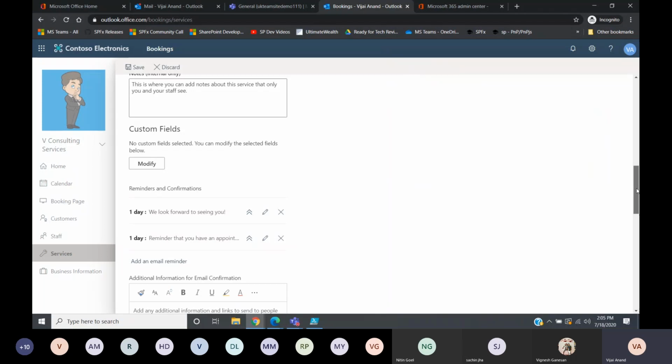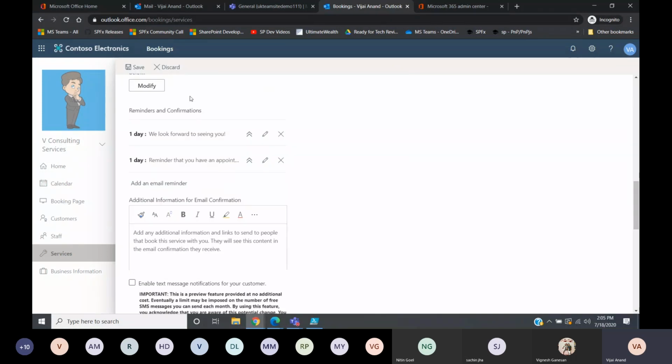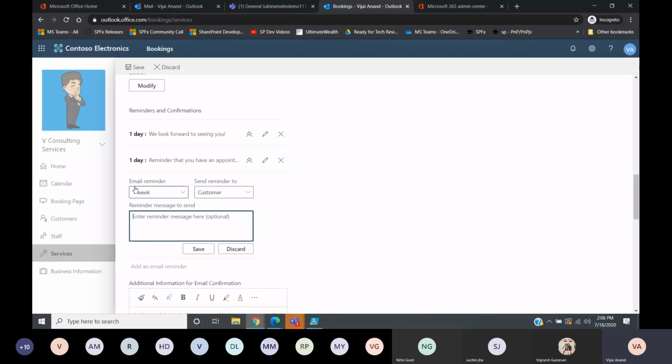Scrolling down, you can set up the reminders and confirmations once the appointment has been booked. Okay, so you need to send multiple reminder emails, right? Obviously, like before 1 hour, before one day. So like that, you can have the reminder emails. So I'm just adding before 1 hour or 30 minutes.